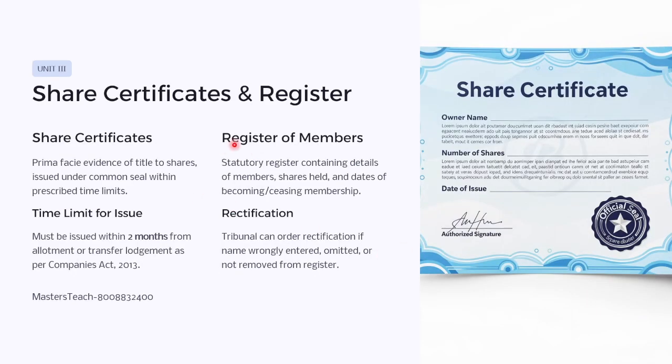Then share certificate and registration. So share certificate is the prima facie evidence of the title of the shares, issued under the common seal within the prescribed time limit. So time of issue: the share certificate must be issued within 2 months from the allotment of the shares or transfer lodgement as per the Companies Act 2013.